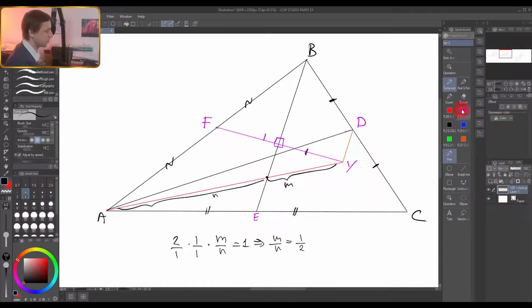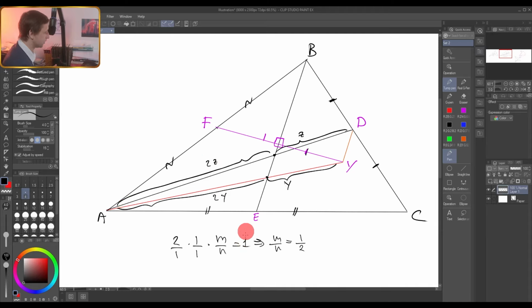In other words, instead of m we can write, for example, y, and instead of n we can write 2y. For example, this one should be y, and this one 2y. By the way, you obviously recognize that y over 2y is the same ratio as for medians. And here we have medians. It is the point of intersection of this median and this median. And of course, you know that this segment over this segment is also 1 over 2. So for example, if this is z, then this one has to be simply 2z.